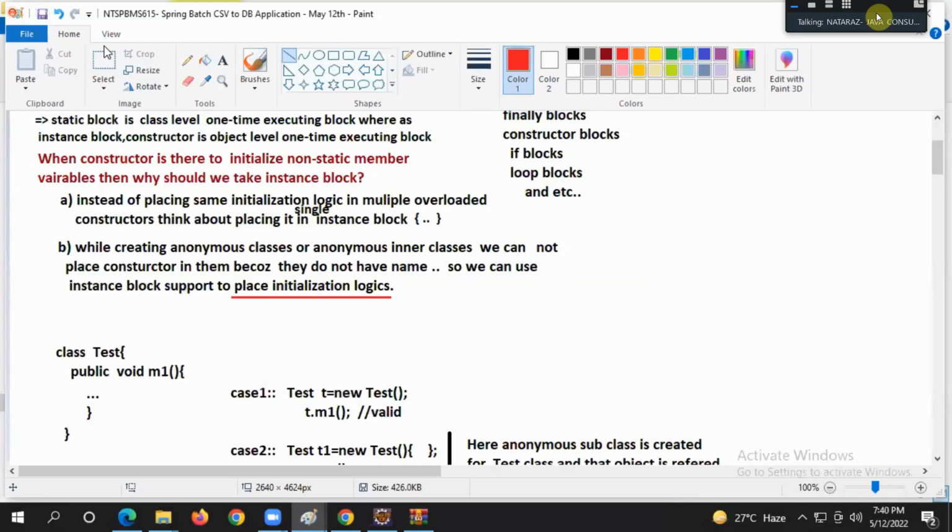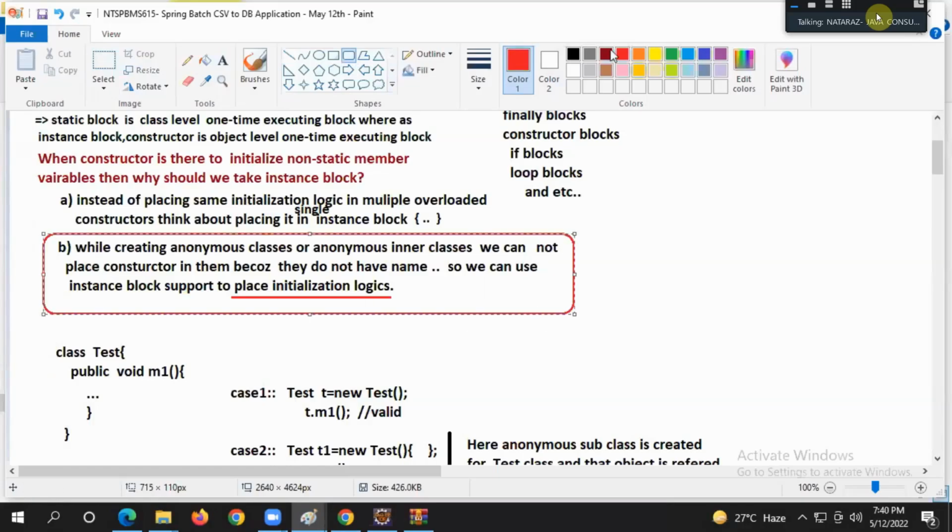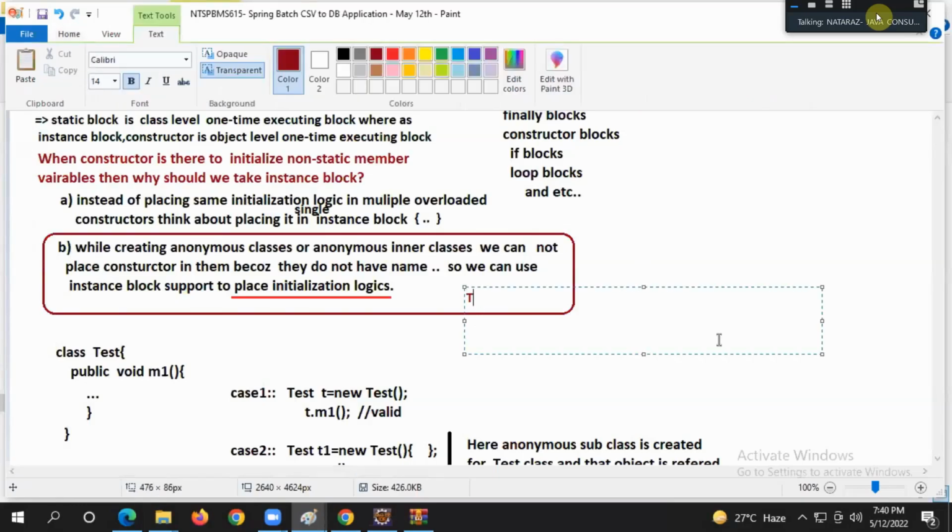Are you listening to my statement, guys? The second one is very, very important. Today I'm going to highlight this. So this is very important in batch programs.